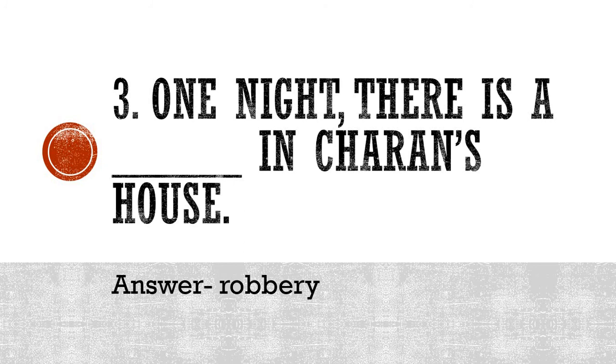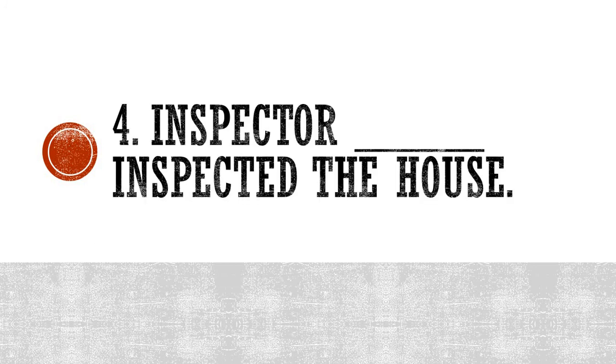The spelling of robbery is R-O-B-B-E-R-Y, robbery. This was also there in the hard words puzzle in the starting part of the lesson. I hope you have written this. Moving on to the fourth one. Now the question is, Inspector Dash inspected the house.